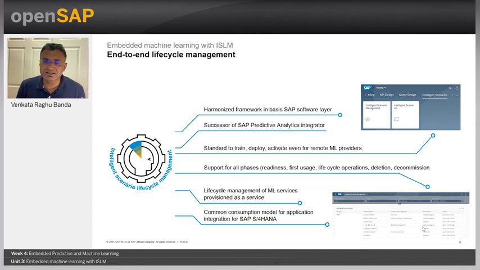This is a successor of the earlier technology that we used, SAP Predictive Analytics Integrator. With the ISLM technology, we are trying to use a standard to train, deploy, and activate these models. And we are also supporting all the different phases, starting from readiness to the first usage, the lifecycle operations, and so on.